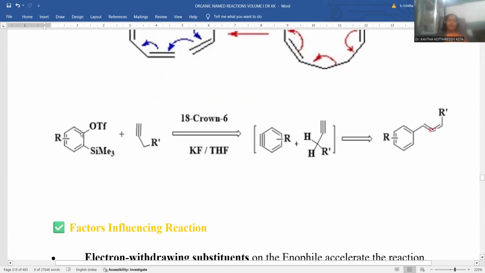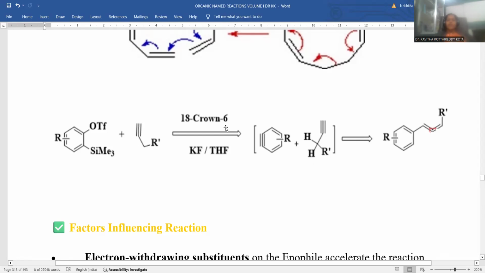Let me go for this kind of complicated molecule, which is totally protected. Oxygen has this protecting group over there, and trimethylsilyl is another functional group at the ortho position. This is the one molecule we have, and it is a triple bonded compound. This is working like an ene, and this is like an enophile. So a triple bonded compound is obviously an enophile, right?